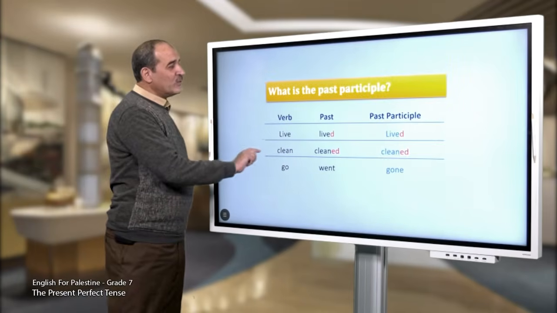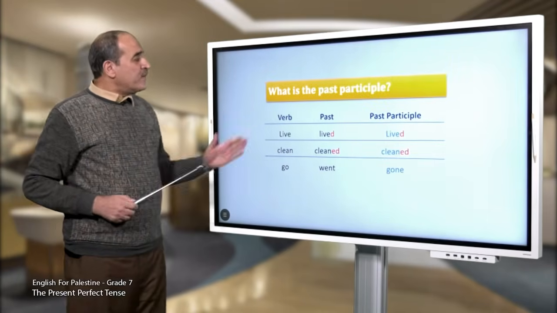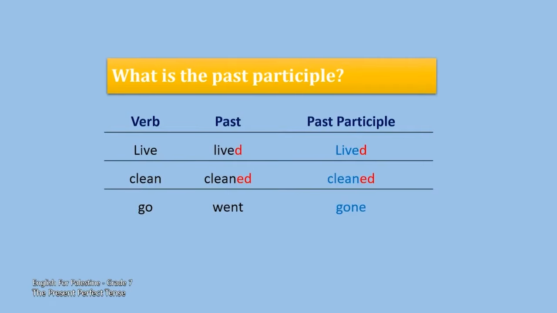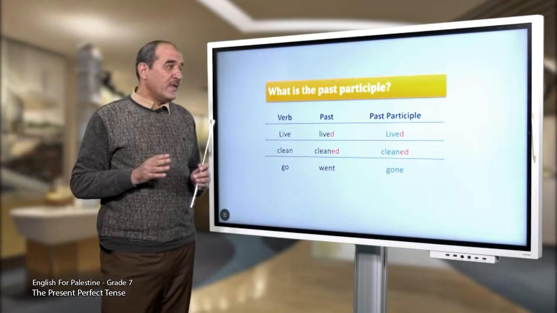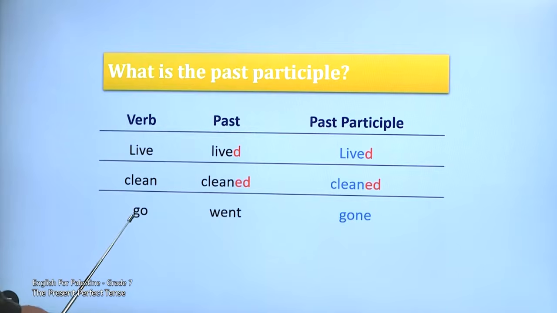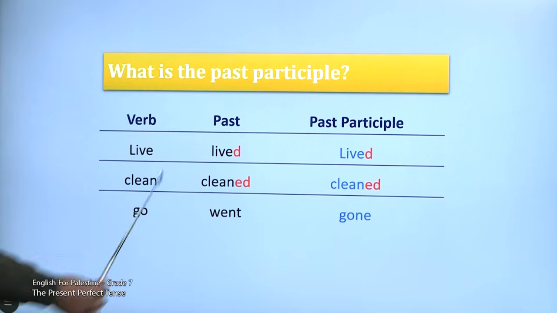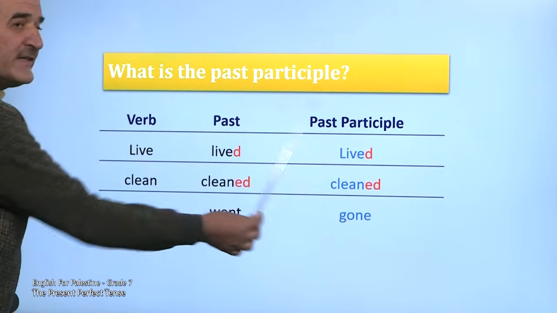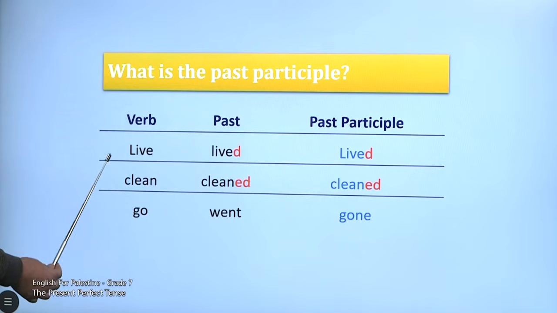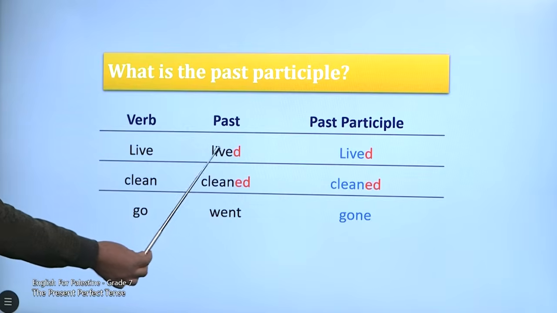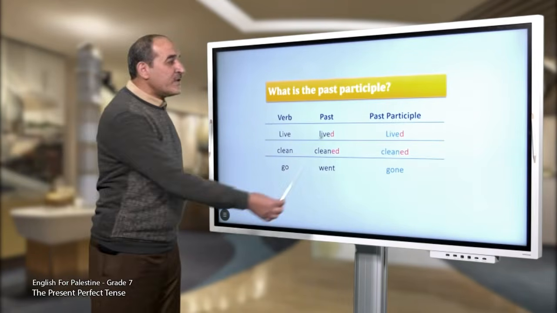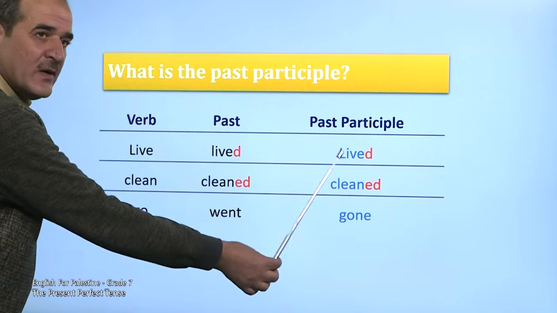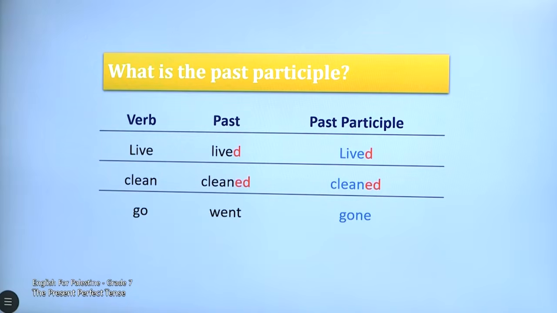Now, let's move to the past participle. What is meant by the past participle? Past participle is a form of the verb. We have here 3 verbs, and we want to learn the past form and the past participle form. Have a look at this one, live. The past is lived. What do you notice? We add D. So the past participle is also lived.